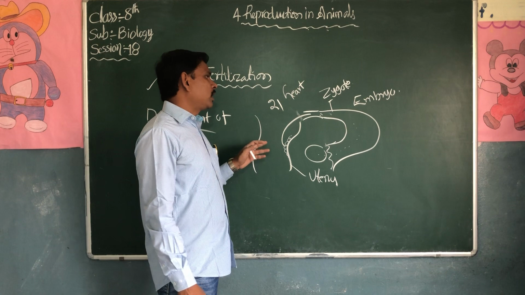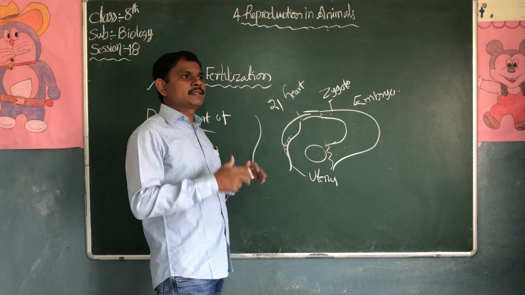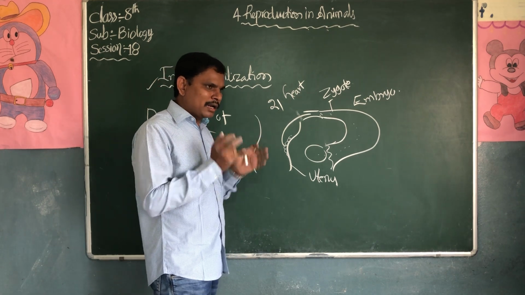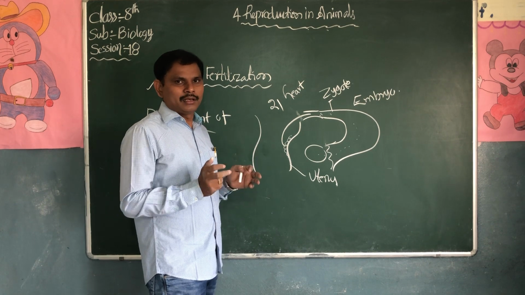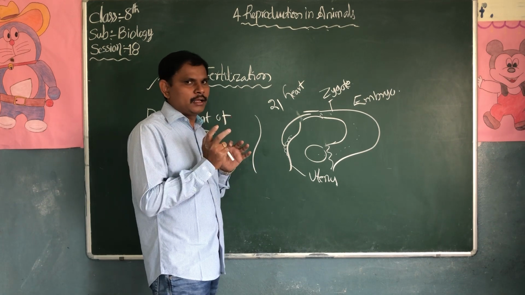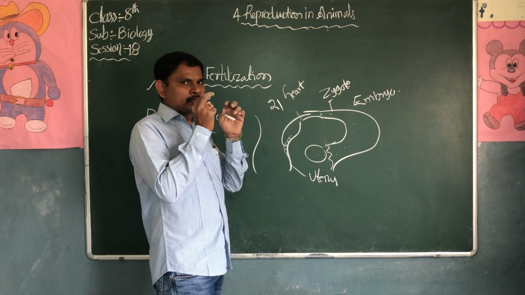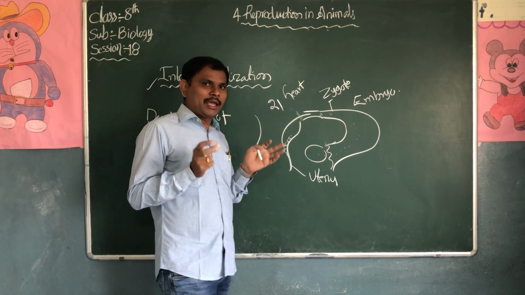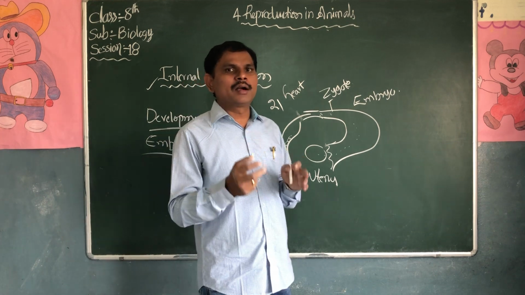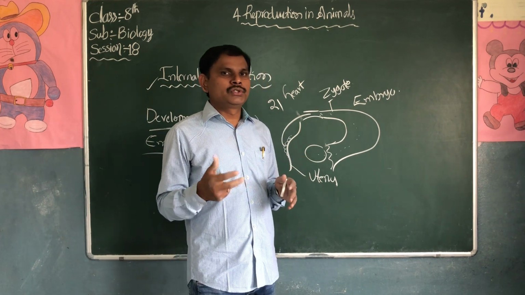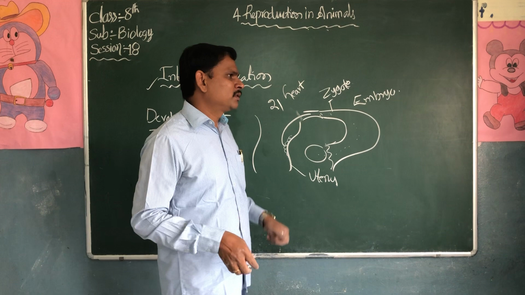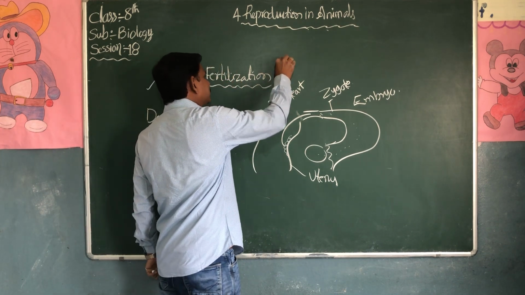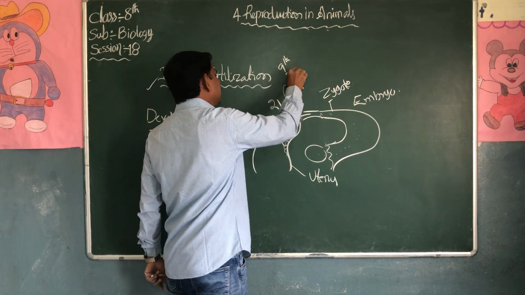After 1 month, 2 months, or a few months, some organs will start growing. Legs will grow, the head, small eyes. We can see the nose, mouth, legs, hair; all the body parts start growing during the pregnancy period, that is 9 months or 280 days.